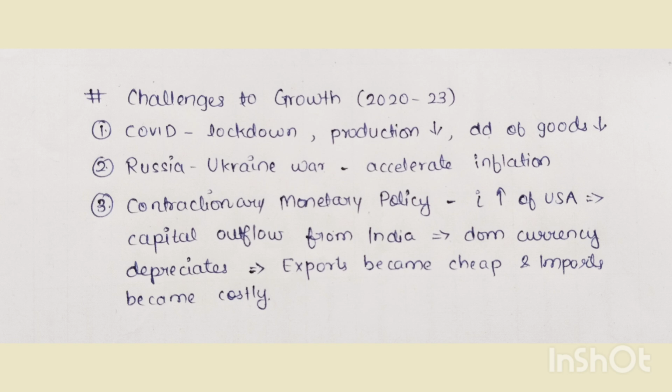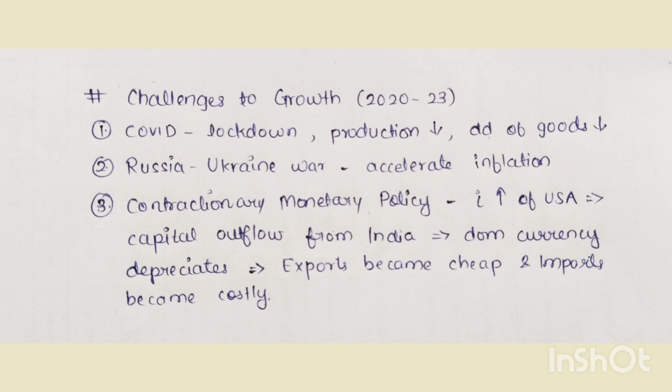Second is the Russia-Ukraine war. This accelerated the inflation because the prices of oil increased. Third, contractionary monetary policy. This led to an increase in the interest rate of the USA. As a result, there was a huge capital outflow from India. This implies the domestic currency of India depreciates. As a result, exports become cheaper and imports become costly.